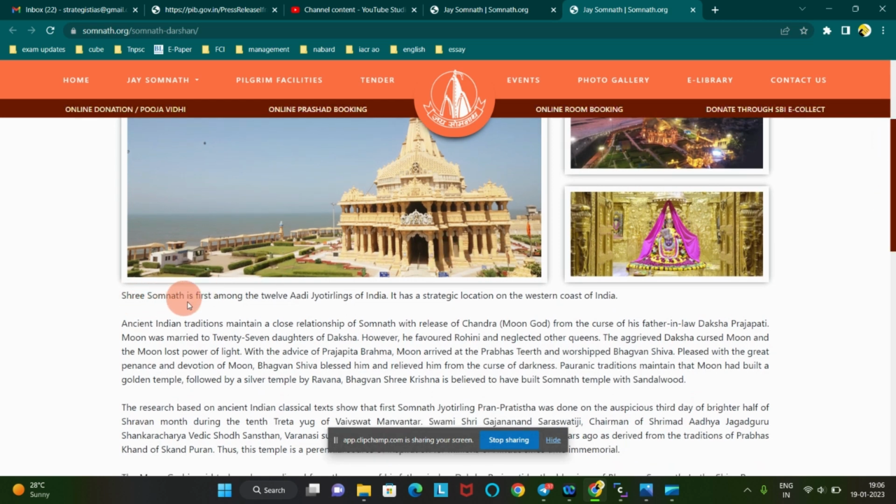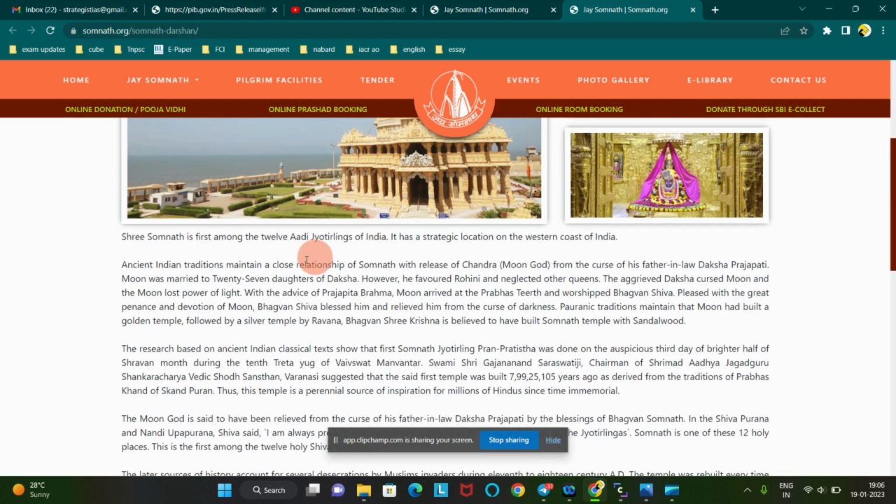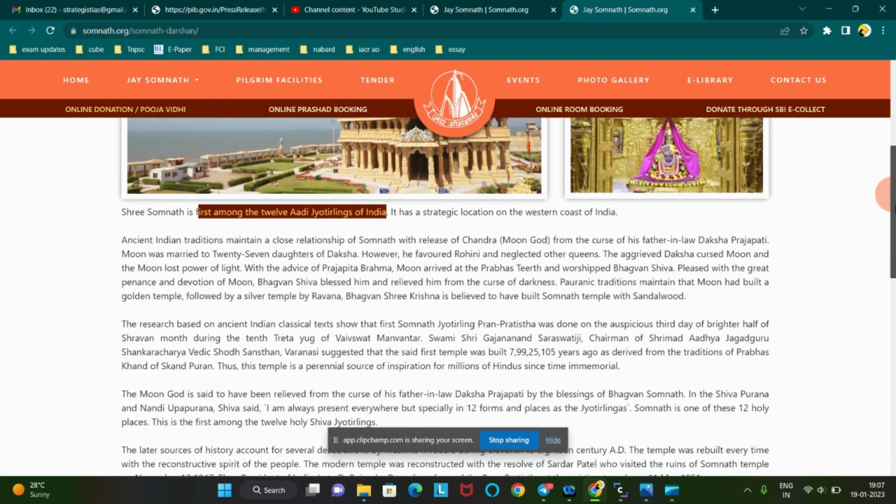The first line they have mentioned: Sri Somnath is first among the 12 Adi Jyotirlingas of India. It has a strategic location on the western coast of India. Okay, this is one important piece of information, because this is considered the first among the 12. Then, ancient tradition maintained a close relation of Somnath with the moon god. Okay, this is very much religious content.